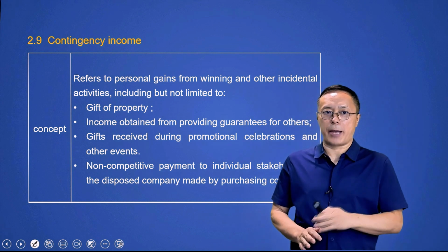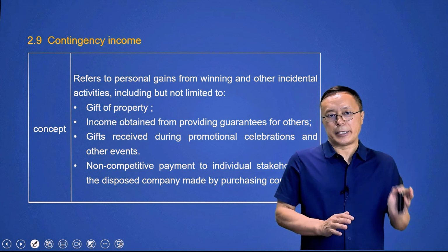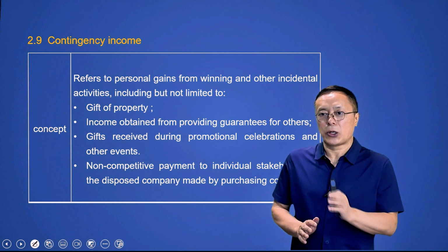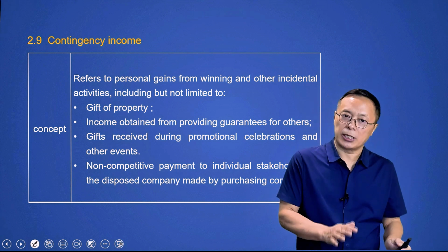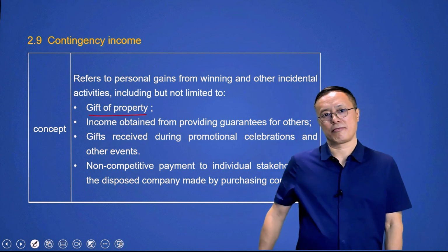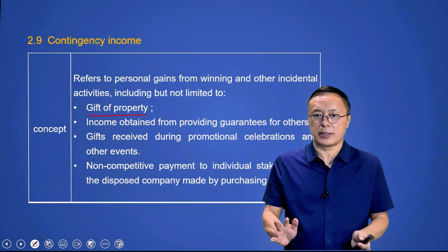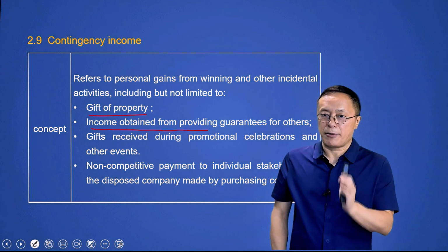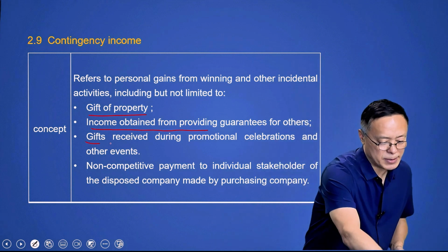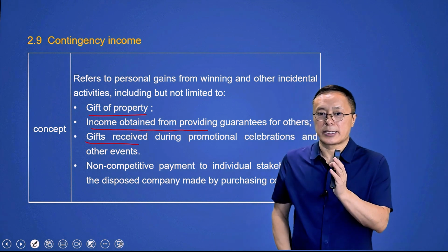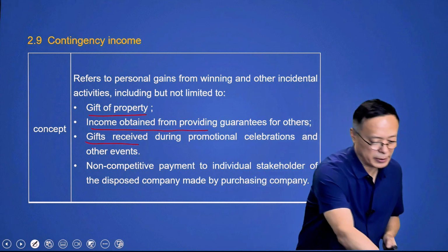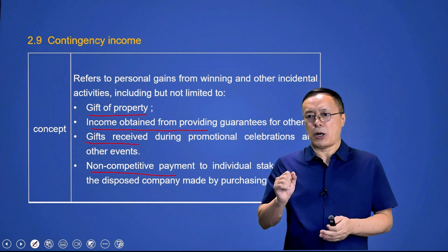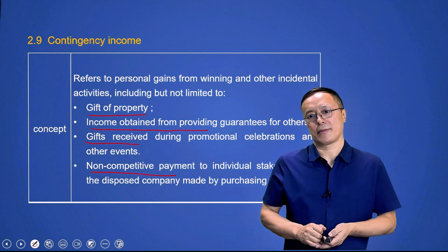Now we have reached the final type, contingency income. Contingency income refers to personal gains from winning and other incidental activities, including but not limited to gift of property, of course excluding non-tax situations, or income obtained from providing guarantees for others, or gifts received during promotional celebrations and other events, or non-competitive payment to individual stakeholder of the disposed company made by purchasing the company.